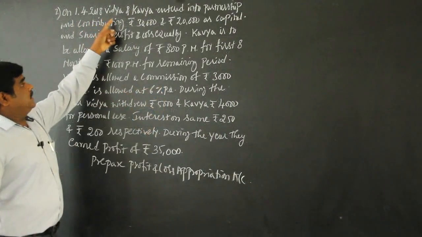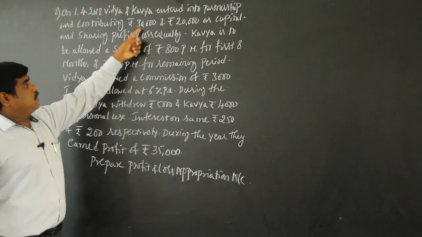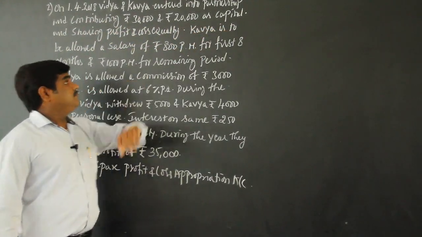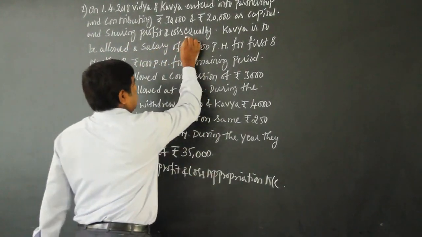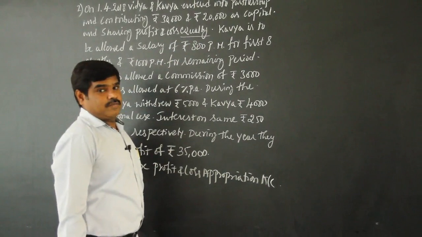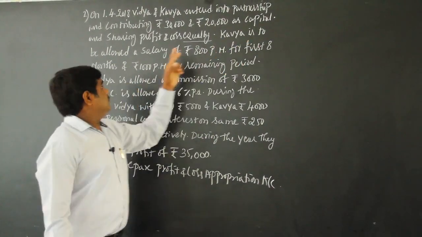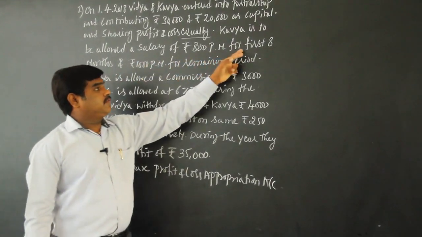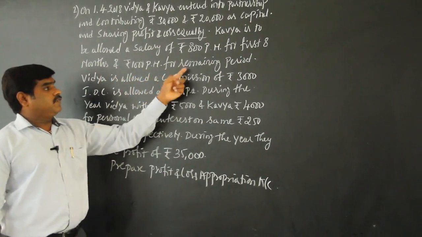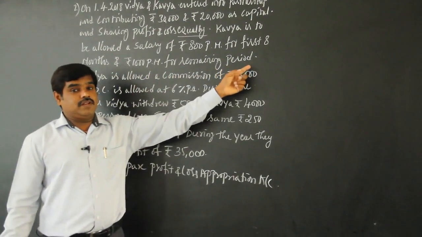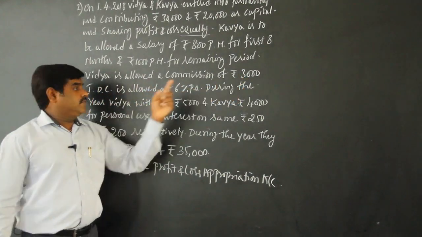On 1/4/2018, Vidya and Kavya entered into partnership, contributing rupees 30,000 and 20,000 as capital, and sharing profit and losses equally. So they are equal partners, in the sense 1:1, 1/2, 1/2. Kavya is to be allowed a salary of rupees 800 per month for the first 8 months and rupees 1,000 per month for the remaining period. Vidya is allowed a commission of rupees 3,000.